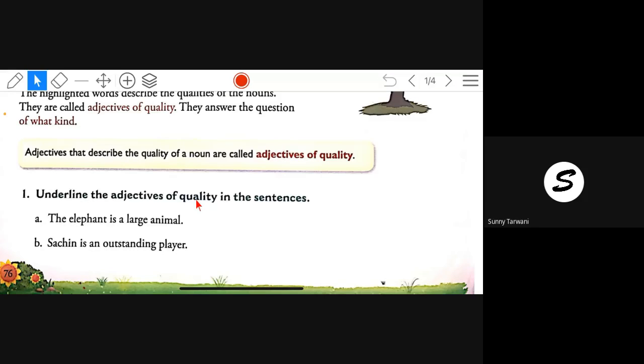Underline the adjectives of quality in the sentences. The elephant is a large animal.